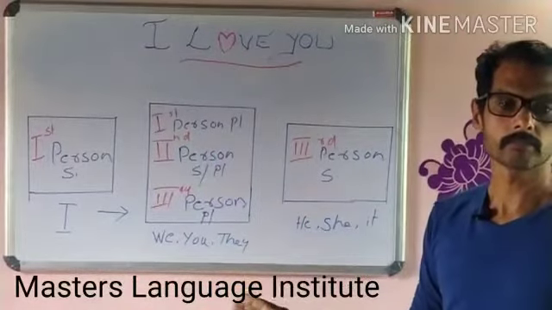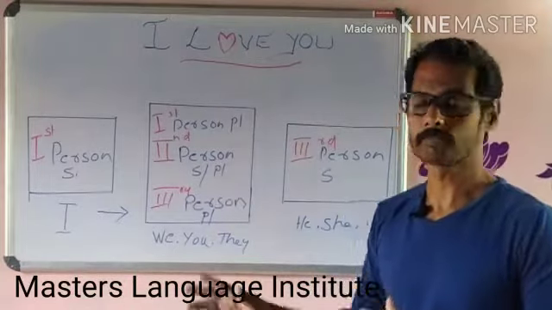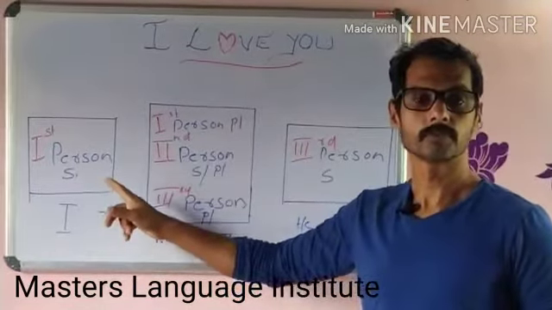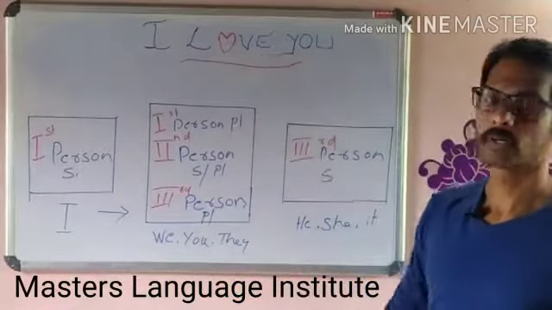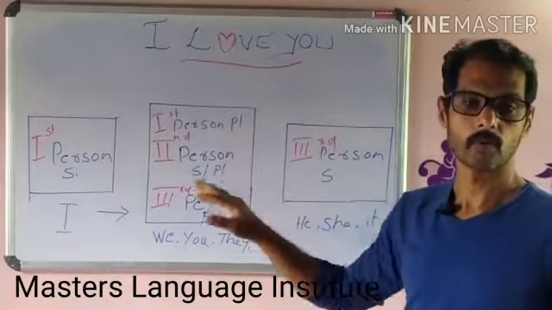The rule is, if the subject is coming from these two groups, always use the base form of the verb. Base form of the verb.